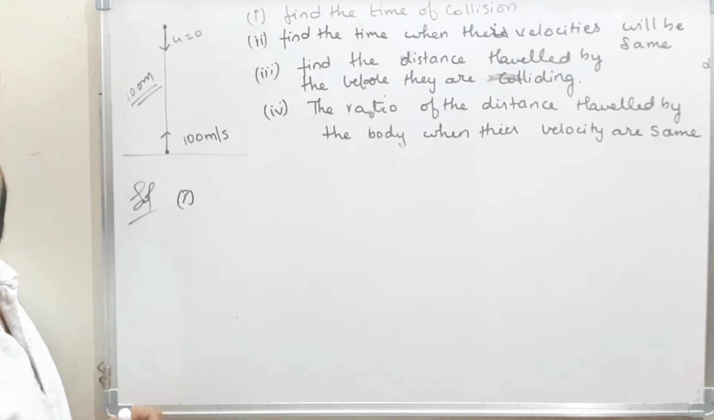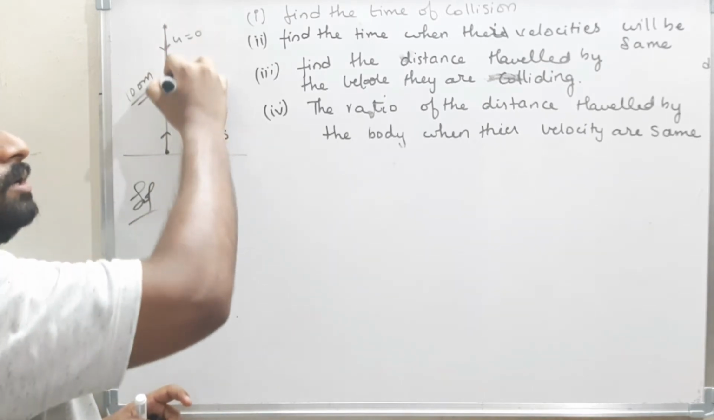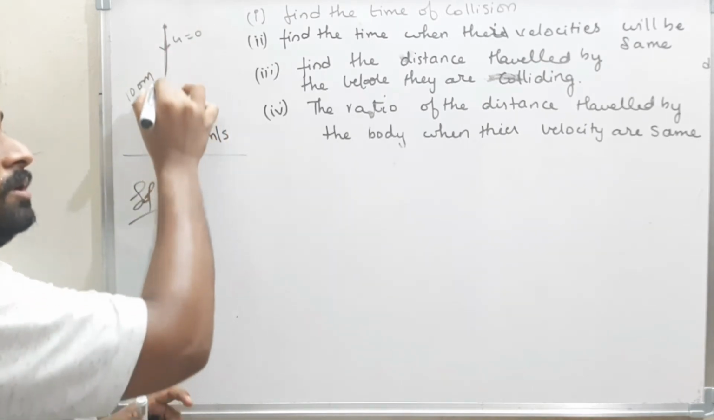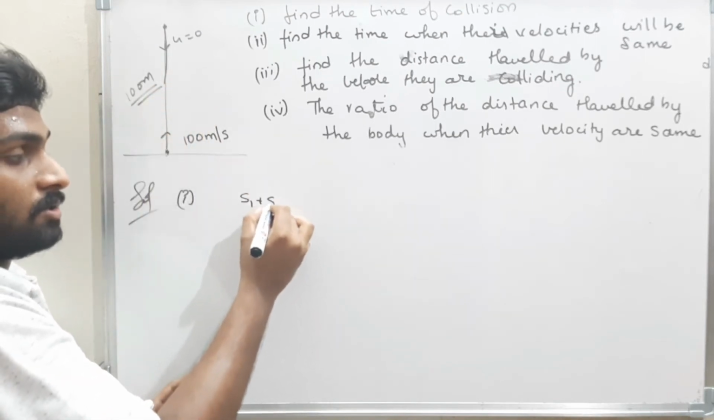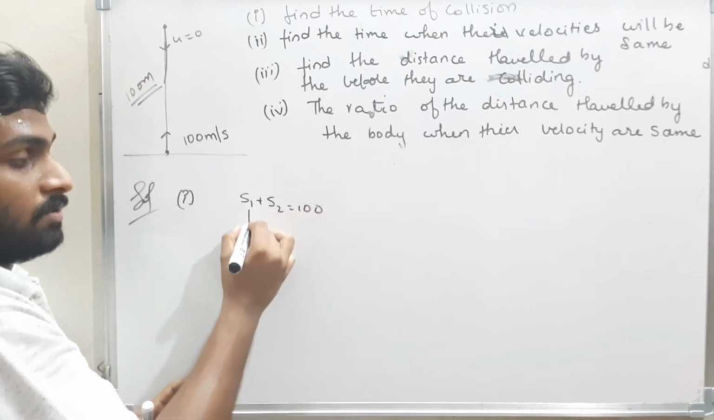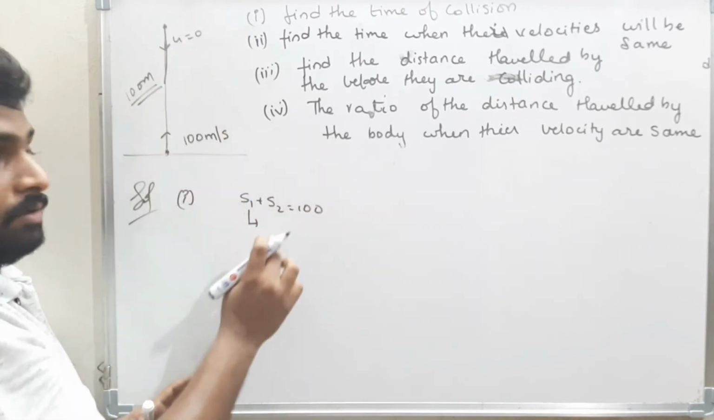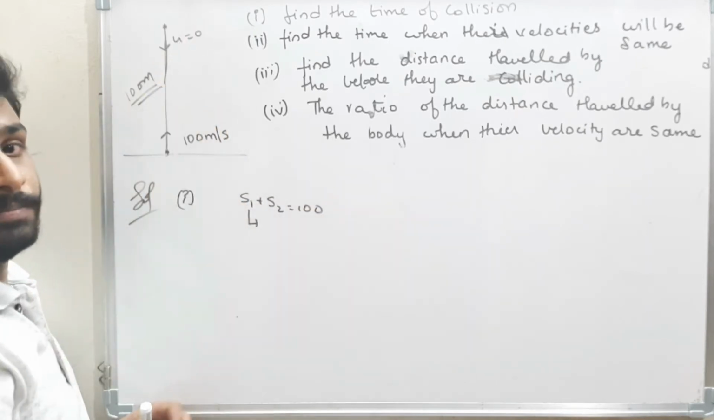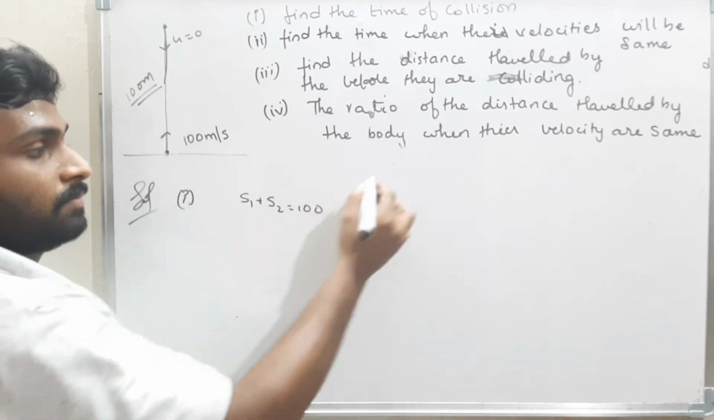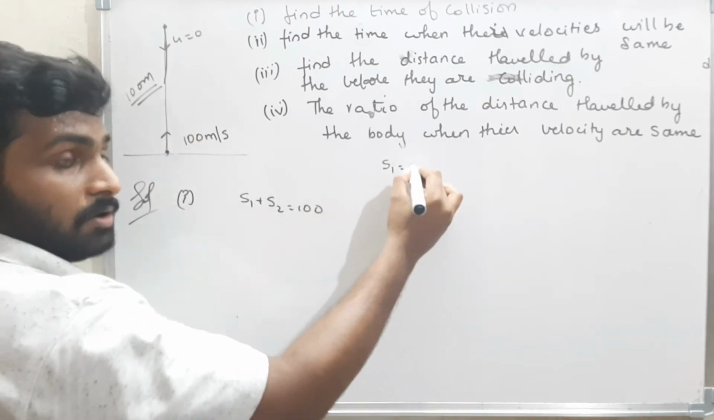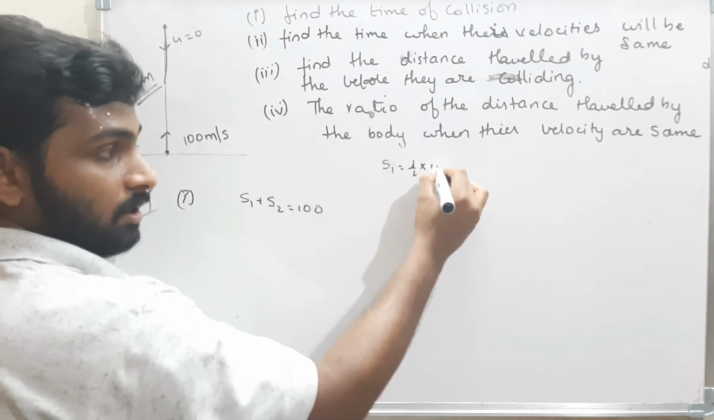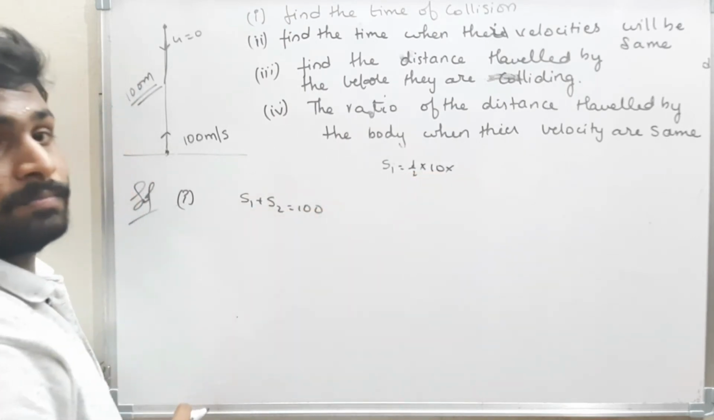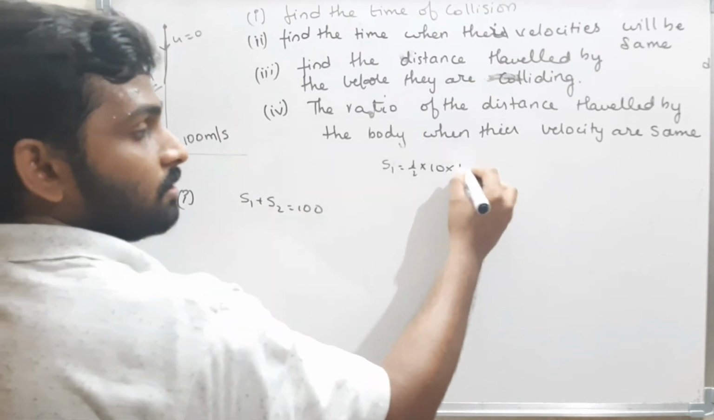When the bodies will collide, the distance traveled by this body plus the distance traveled by this body must be equal to 100 meters. Therefore, S1 plus S2 is equal to 100 meters, where S1 is the distance traveled by the first body, and S2 is the distance traveled by the second body. S1 is nothing but ut plus half at square. Initial velocity is 0, half. What is a? Acceleration is nothing but 10. What is the time? We don't know. Therefore, I am assuming it as t square.